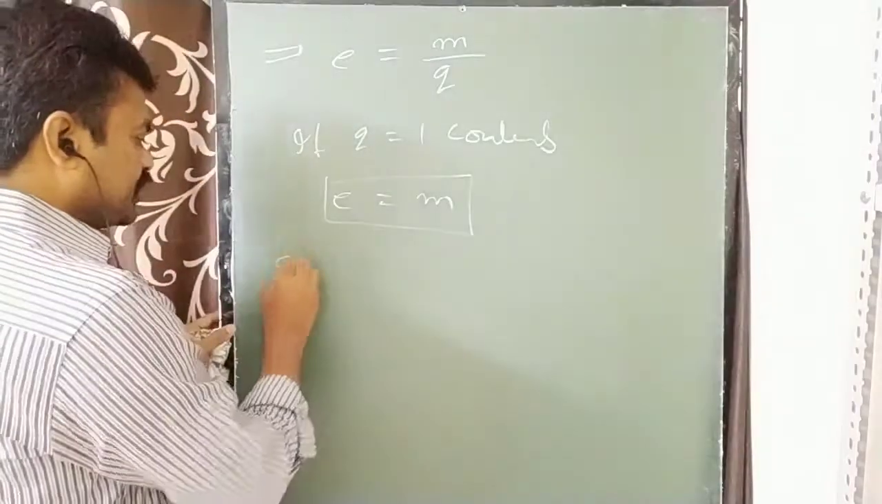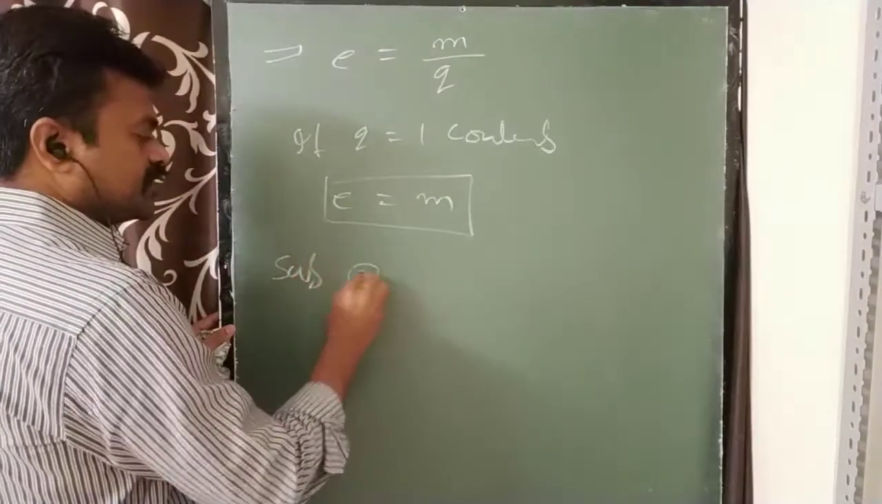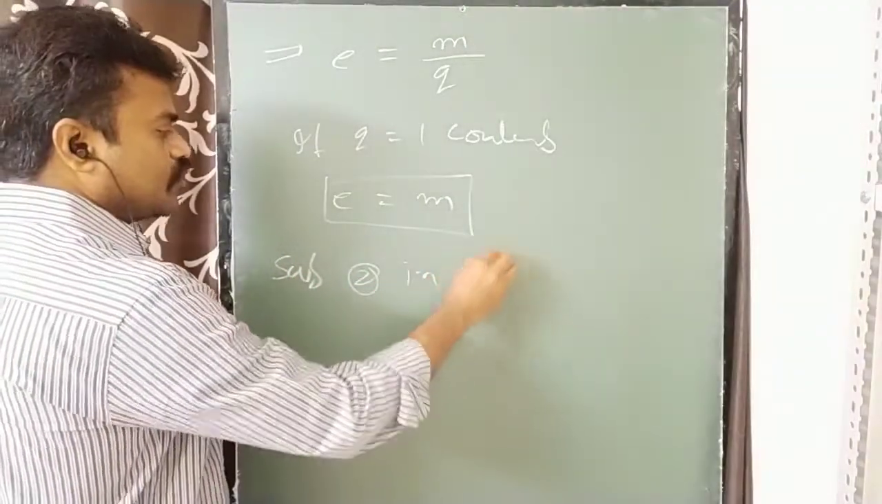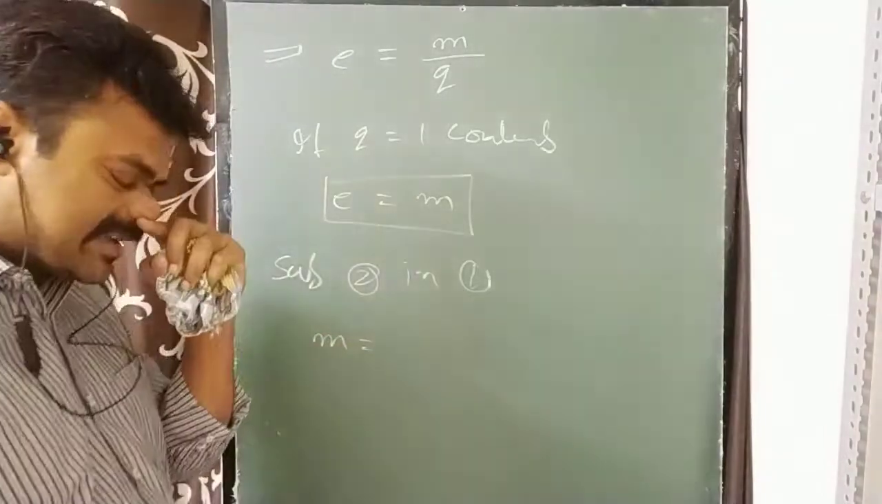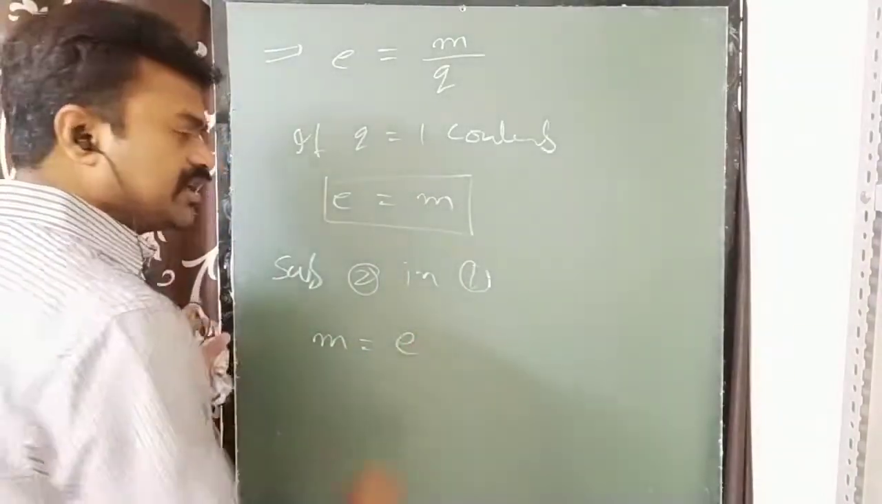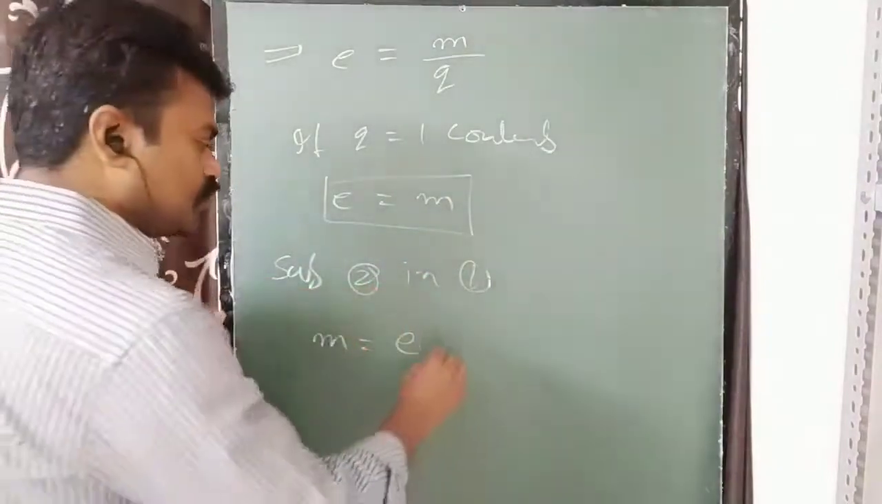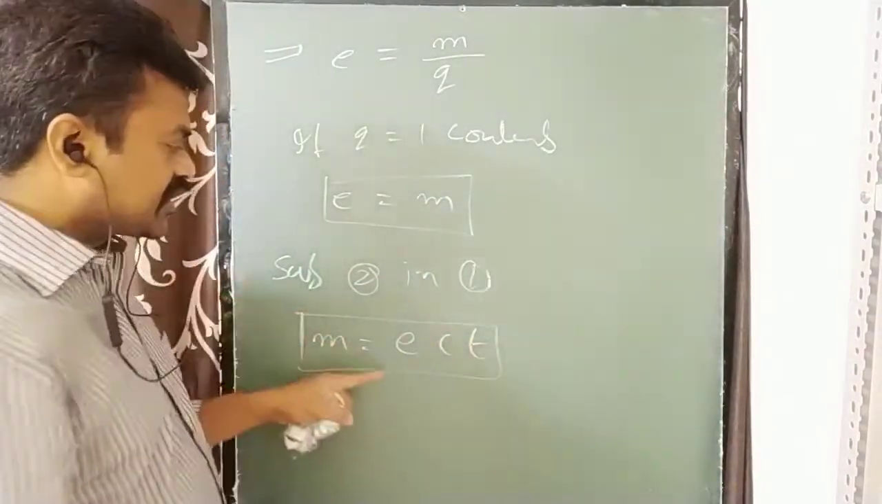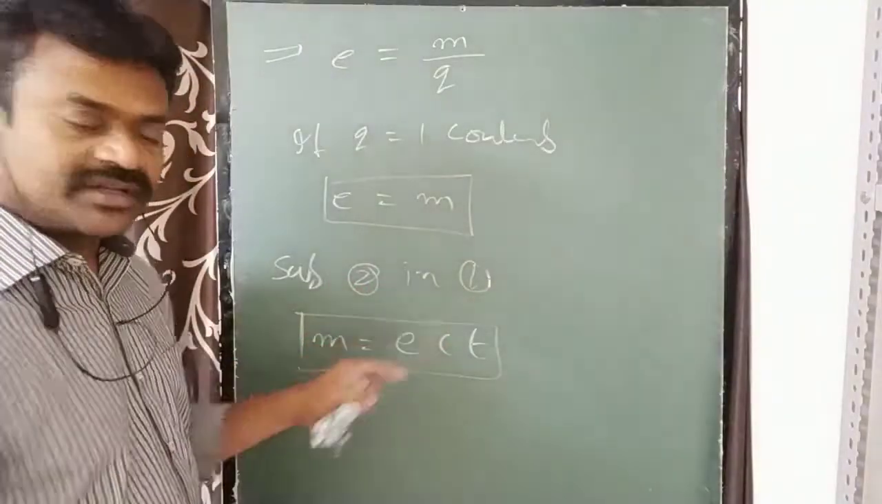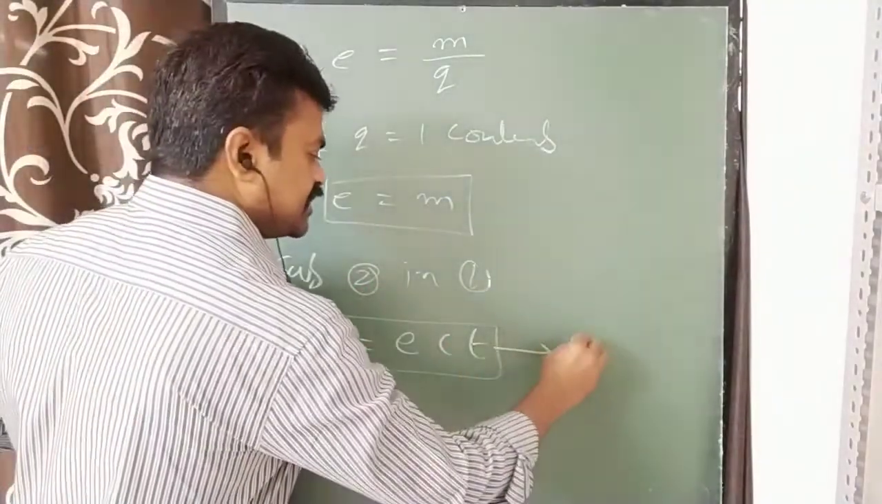I am substituting 2 in 1 now. So what will you get? M is equal to, in the place of the small e, in the place of the q I am writing C into T. This will come when substituting 2 in 1. So M equal to ECT will come.